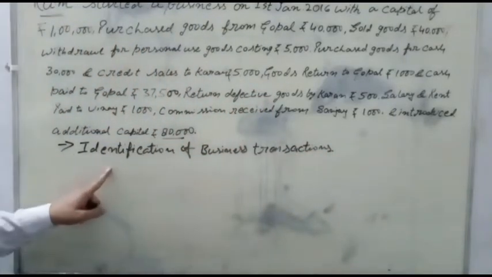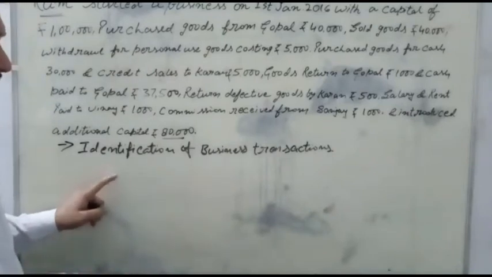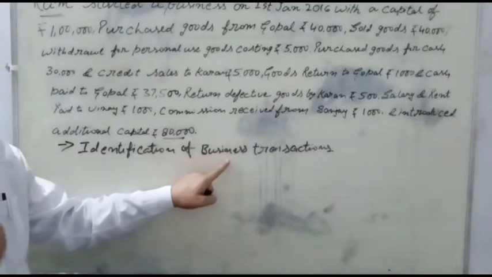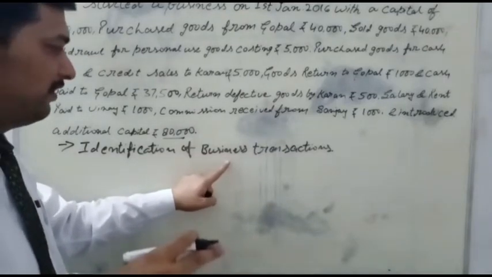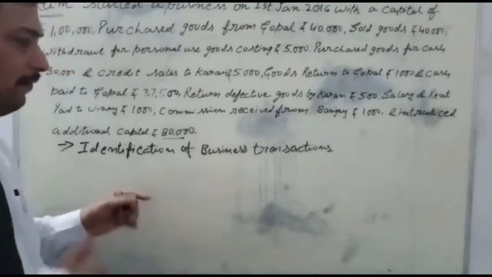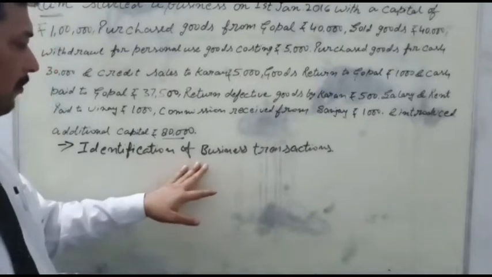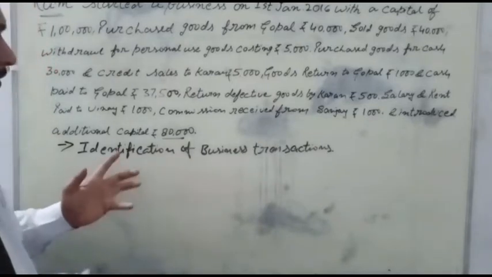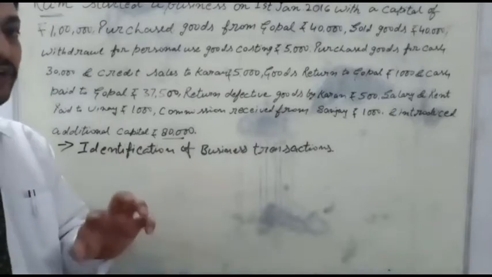Under this process, the owner will identify all the business transactions. Those are of a monetary nature, and those effects involve economic activities. The transactions are shown in monetary terms.